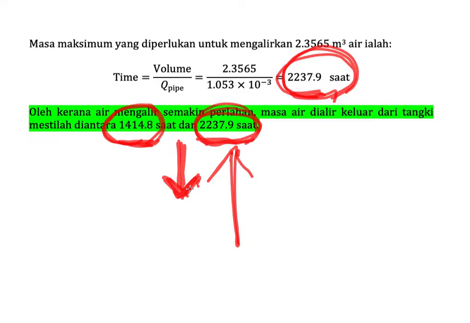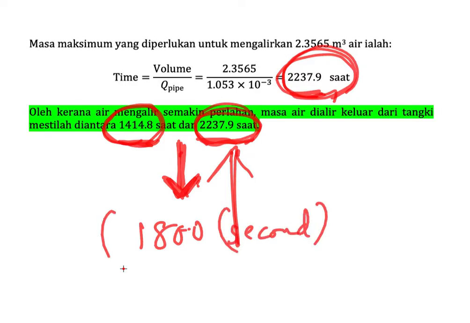And number two, we go for the next step. Because you are final year students, you will become engineers, so maybe you could make some conclusion. For instance, for a simple calculation, you could take the average time, maybe around 1800 seconds, the average between 1400 and 2200 seconds.